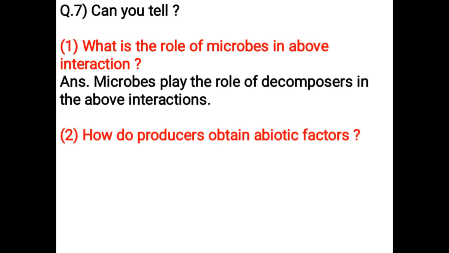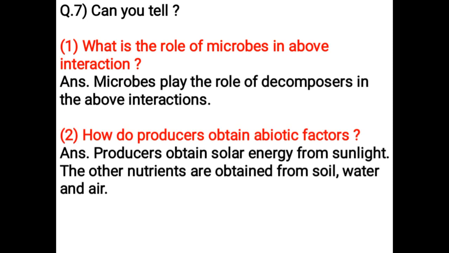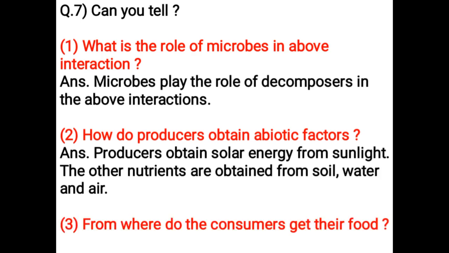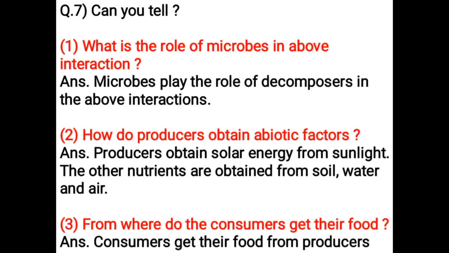How do producers obtain abiotic factors? Producers obtain solar energy from sunlight. The other nutrients are obtained from soil, water and air. From where do the consumers get their food? Consumers get their food from producers and other consumers.